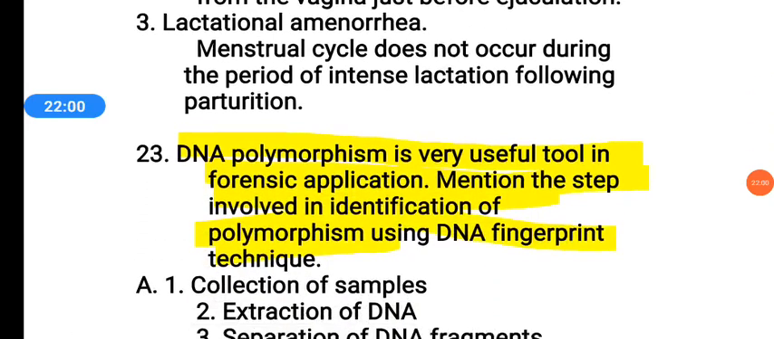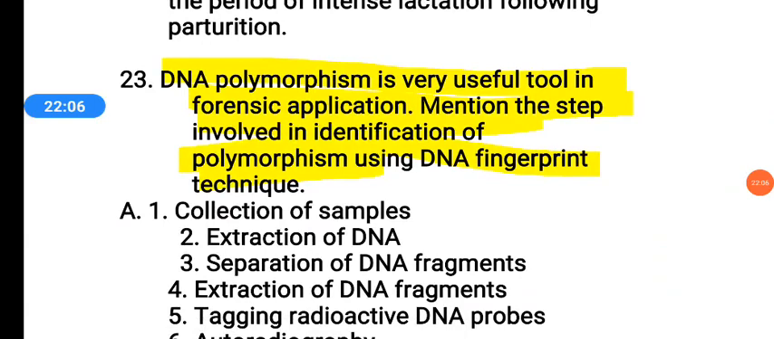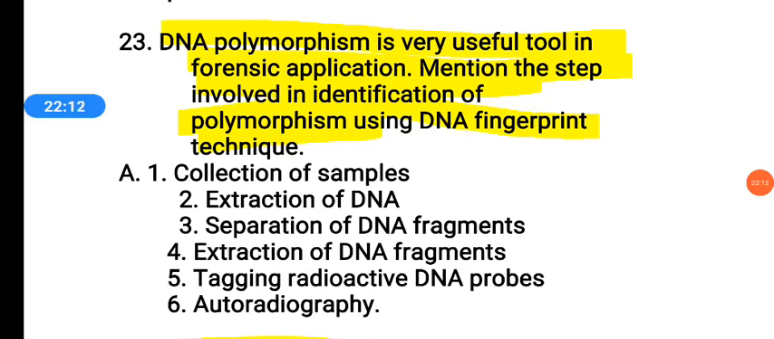Then, polymorphism is a very useful tool in forensic application. Mention the steps involved in identification of polymorphism using the DNA fingerprint technique. The steps are: 1. Collection of sample. 2nd, extraction of DNA. 3rd, separation of DNA fragments. 4th, extraction of DNA fragments. 5th, tagging radioactive DNA probes. 6th, autoradiography. These are the steps used in the DNA fingerprint technique.